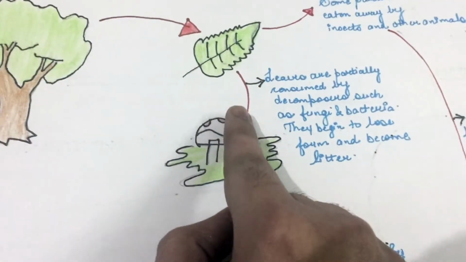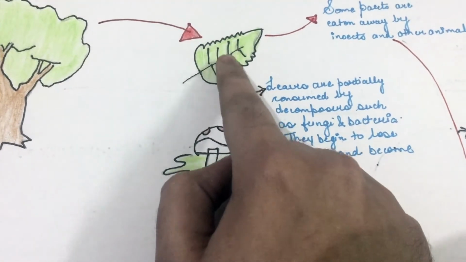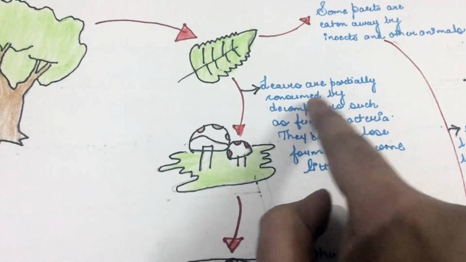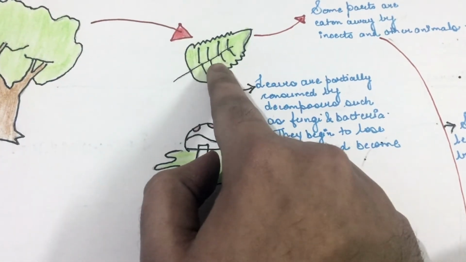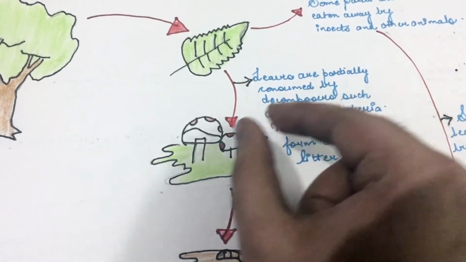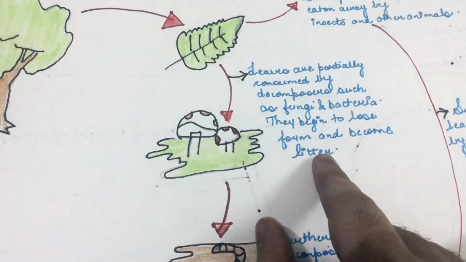Now, the second thing that can happen is that this leaf would be acted upon by decomposers like fungi and bacteria. And when the decomposers act on this leaf, the leaf would lose form and be converted into small particles and become litter.